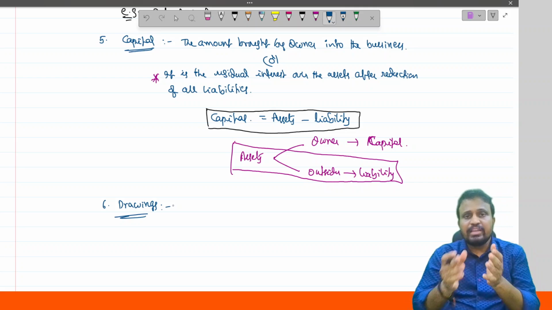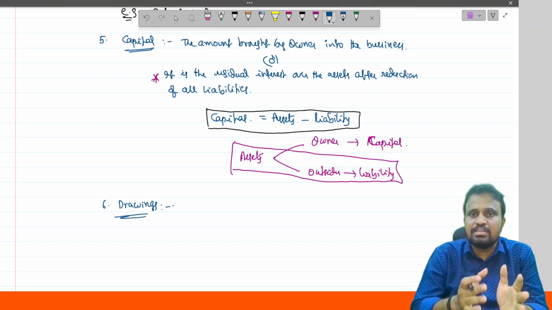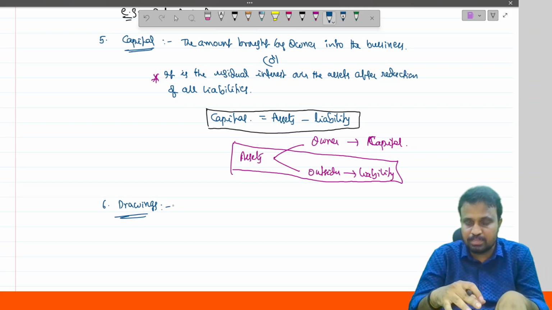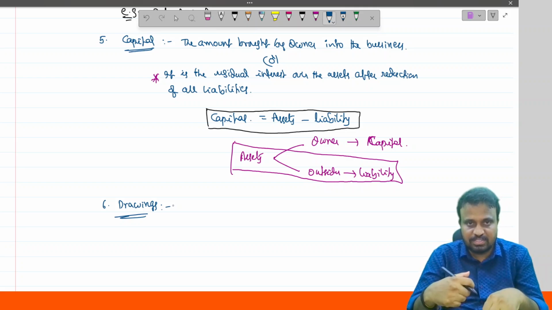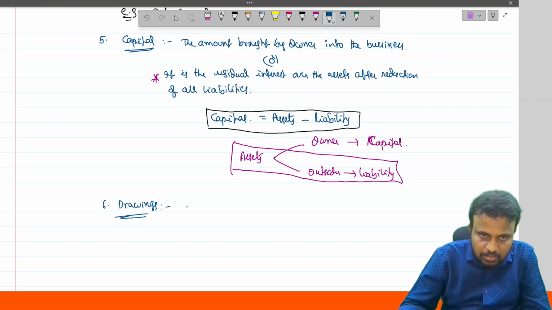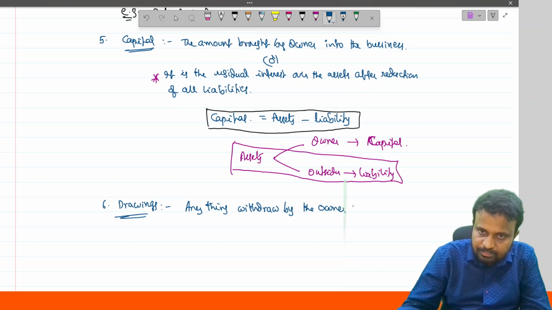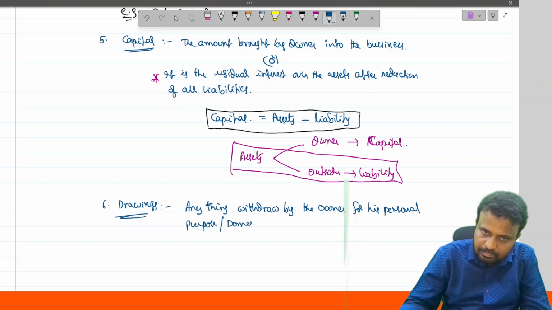Drawings stands for any amount withdrawn by the owner for his personal purpose or for his domestic or household purpose.